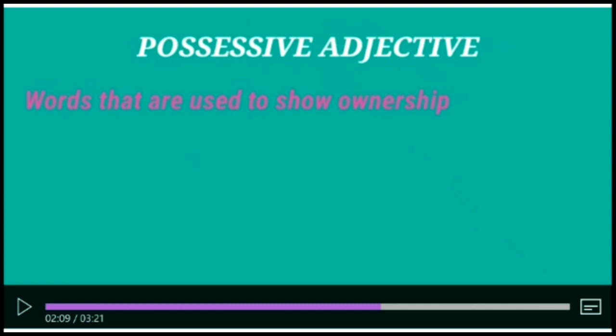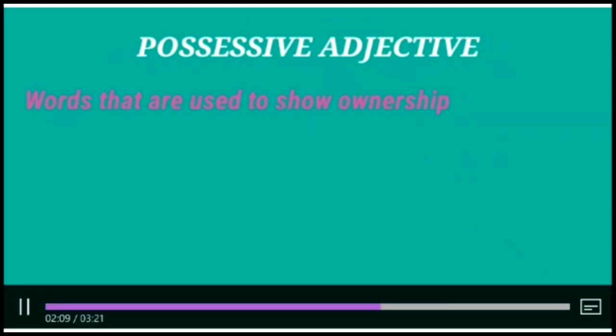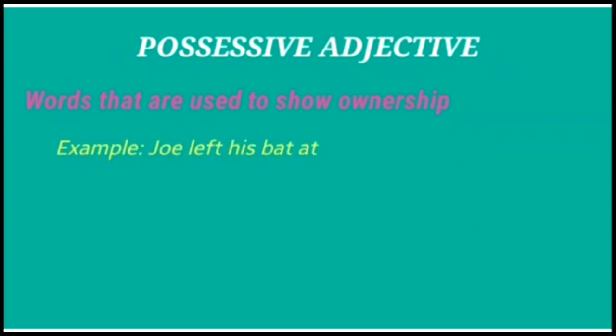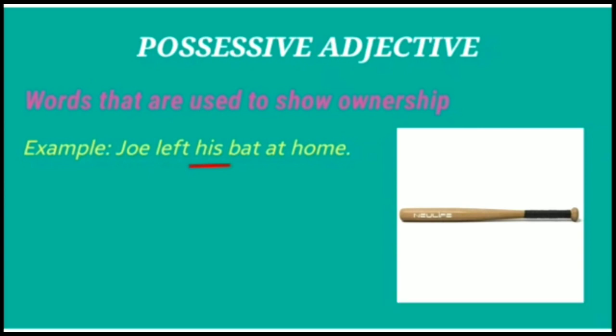The next kind is possessive adjective. Possessive adjectives are the words that are used to show ownership or possession, belongingness. Suppose you have something, that means you are the owner of that thing. And all those adjectives which show the ownership, which show the possession, are called possessive adjectives. For example, Joe left his bat at home. In this sentence, the word his is a possessive adjective because it is indicating that the bat belongs to Joe.